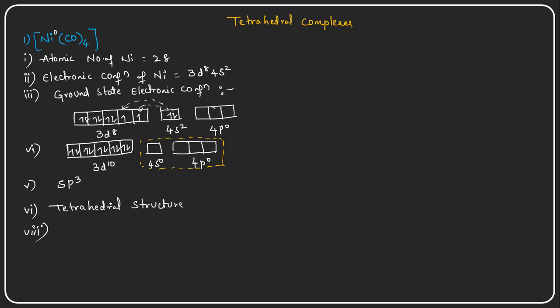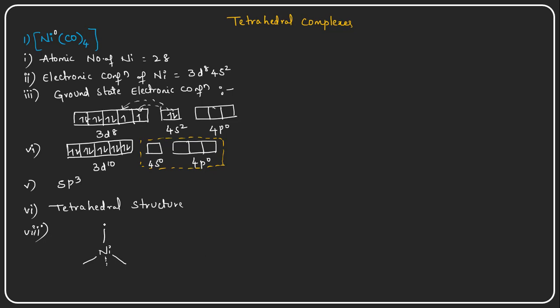Here we can even give the magnetic behavior also. Since there are no unpaired electrons, this compound is a diamagnetic compound, a diamagnetic substance actually. So here it is a tetrahedral structure, so that is the geometry, and the shape of the molecule is tetrahedral. So nickel is in the middle, that means central, and above one bond. Okay, so here this is actually a typical structure.